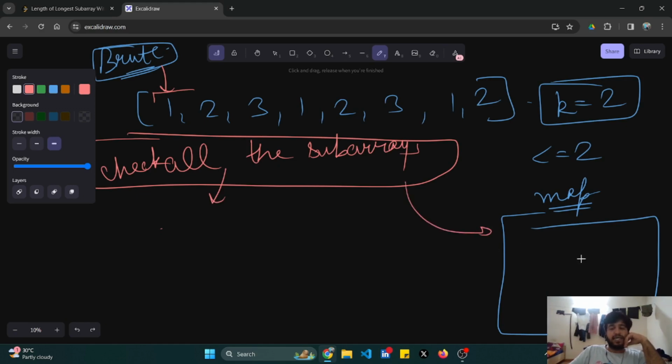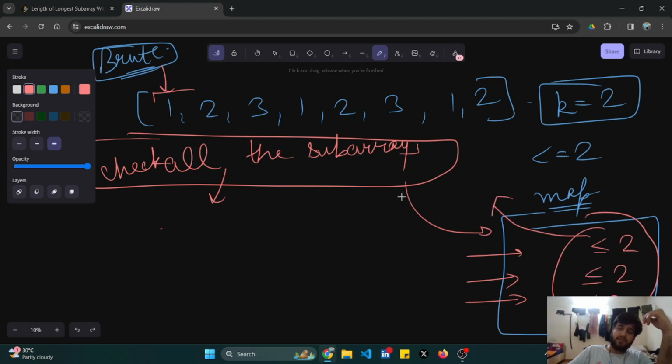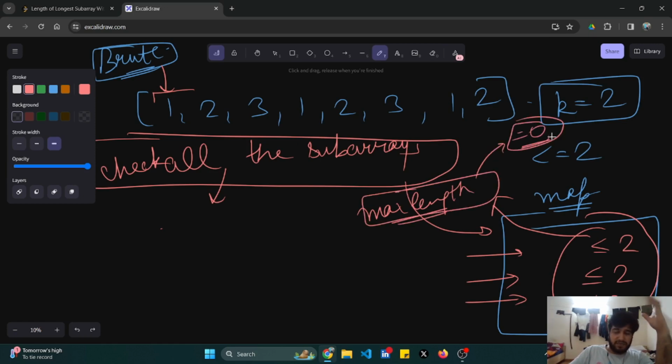So you will check all the subarrays, and for each subarray you will just iterate the map to check if all the elements have a frequency of less than or equal to 2. If it is following this condition, you have to update your max length. The max length will be set initially to 0 because we are assuming that there is no subarray present. So the minimum length would be 0, as length cannot be negative.